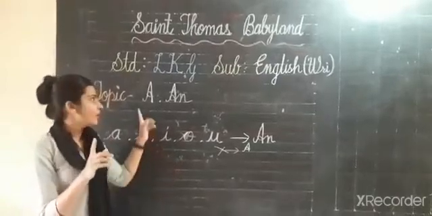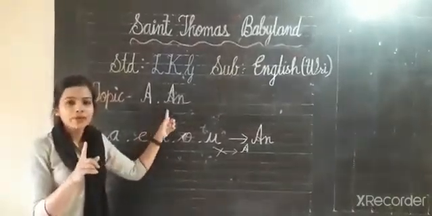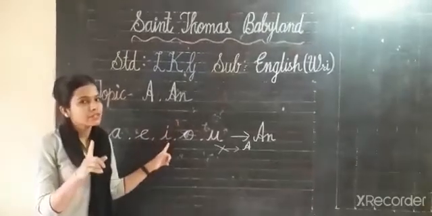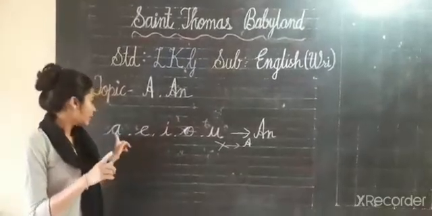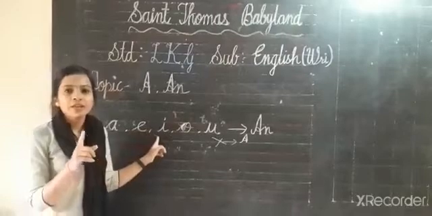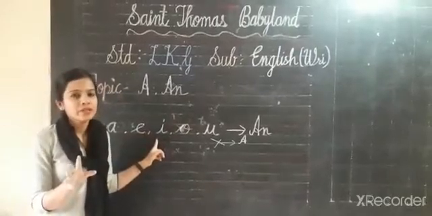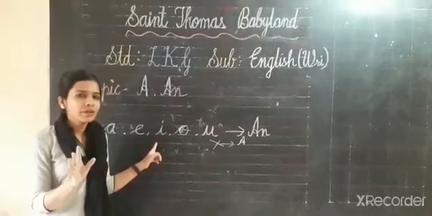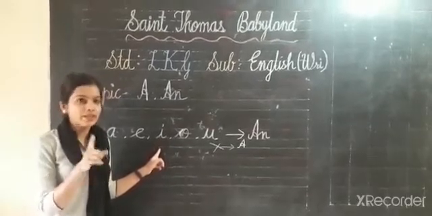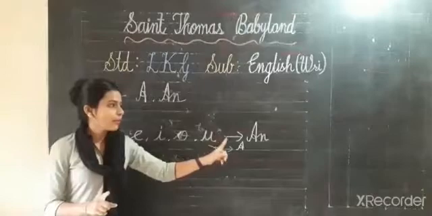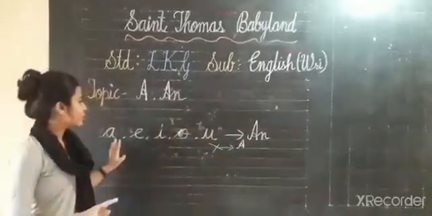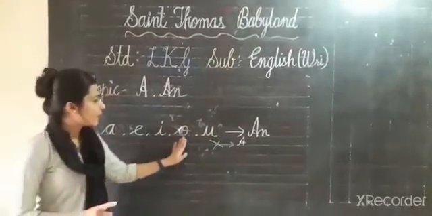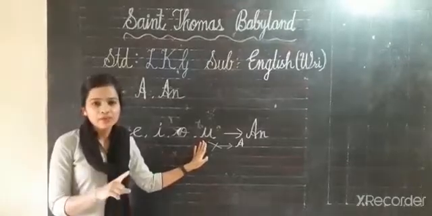See, when you write A or AN, first of all you see that vowels, there is vowels or not. In ending point there is vowels or not. First of all you have to check it. Then you have to write A or AN. So A, E, I, O, U, that is our vowels.